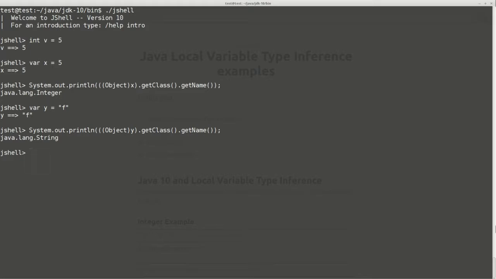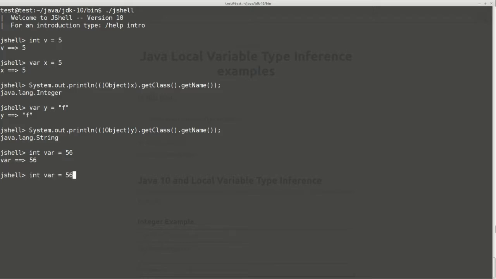But have in mind that var is not a reserved keyword. You can use it in variable names, for example int var equal to 5 or 5, 6. It's working perfectly fine. You don't have any compilation errors about this.